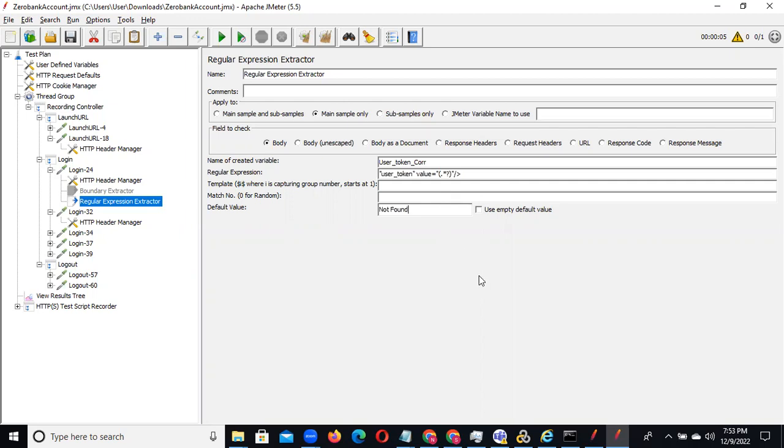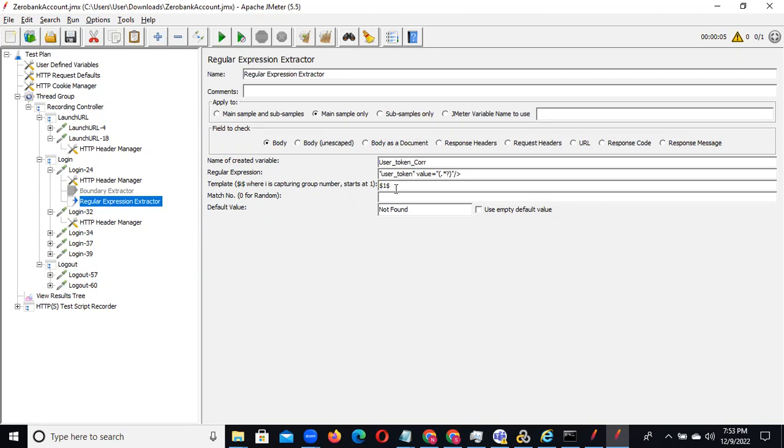Okay, so at the template, as many groupings as we have, we need to put that many, right? Dollar, dollar, yes. How many we have, we need to give the dollar and 1. You have only one, right? You can give dollar 1. Okay, just we'll observe, maybe it will pass or not.